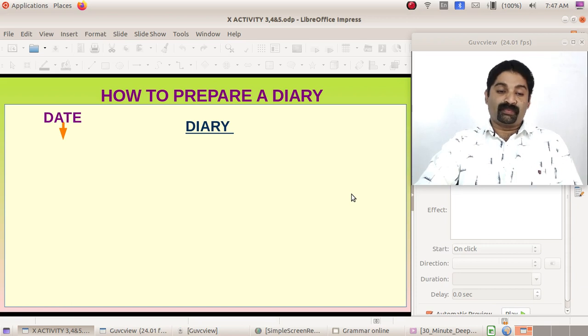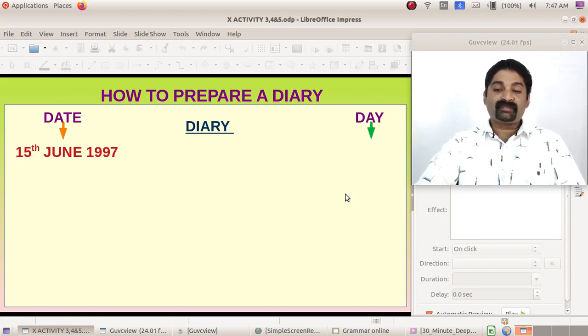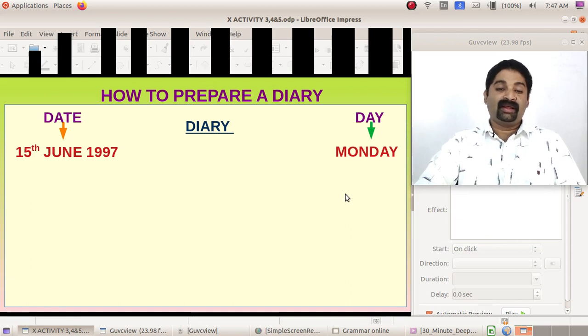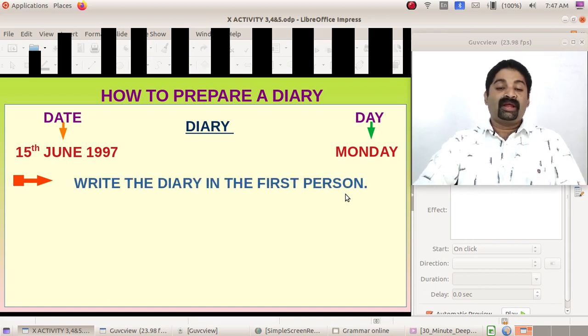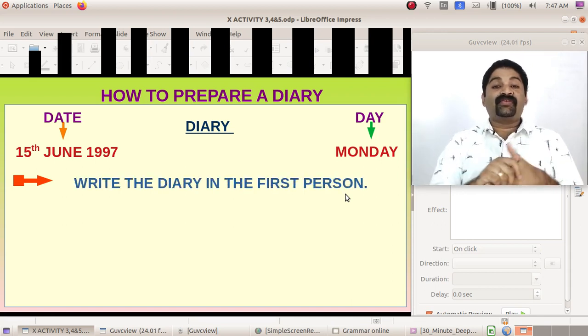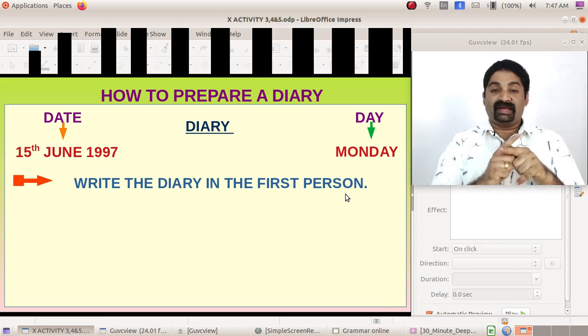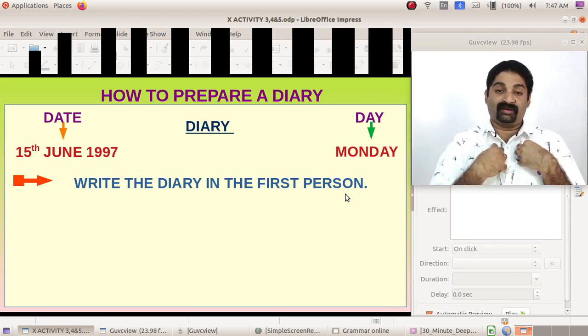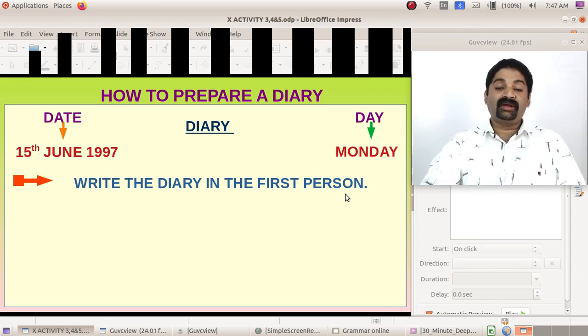We have to put the date here. Maybe this format would be better. We can give the day, and some people may even give the time, but it's not necessary. Write the diary in the first person. Don't make a mistake, this is a personal thing. So you have to do it in the first person, I, as I see it.